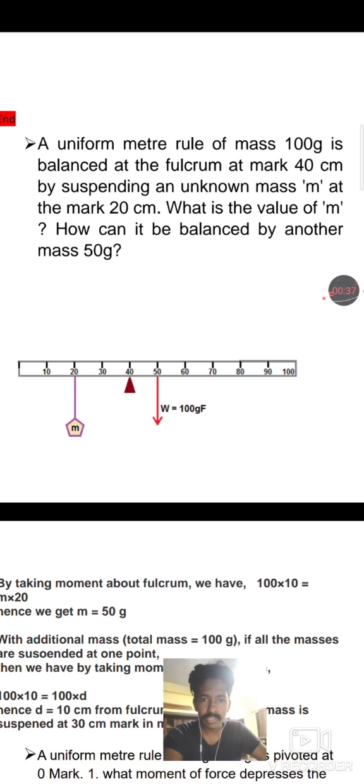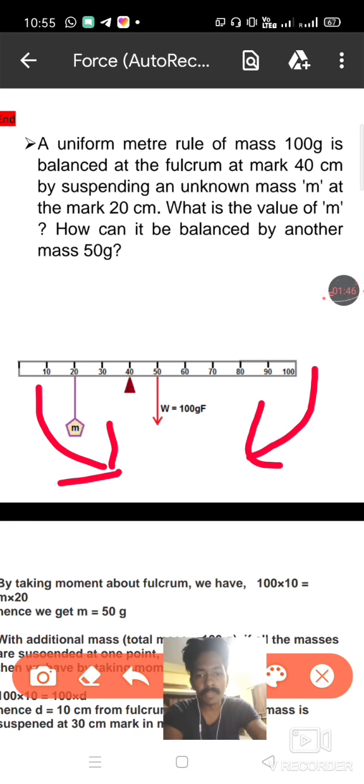Since it is in balanced condition, we can apply the principle of moments. What is the principle of moments? According to the principle of moments, the clockwise moments will be equal to the anti-clockwise moments. First we can determine the clockwise moment, and from the diagram we can see what is the reason for the clockwise moment.